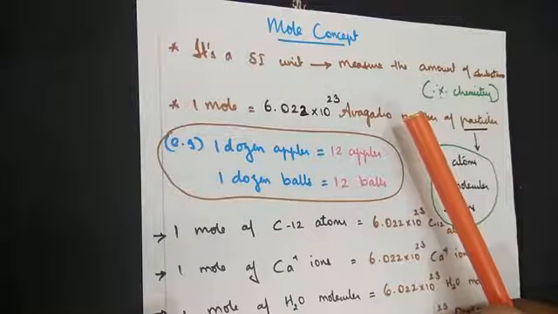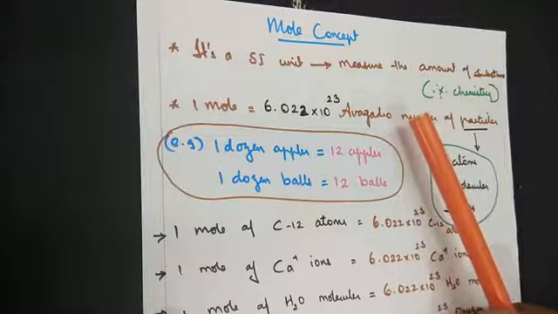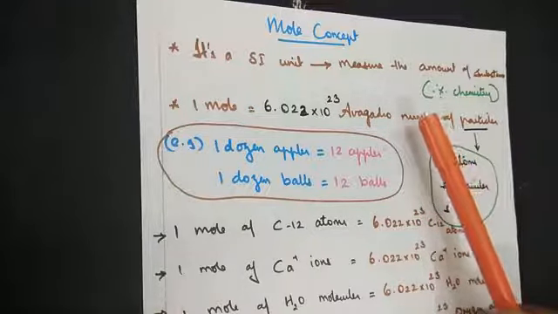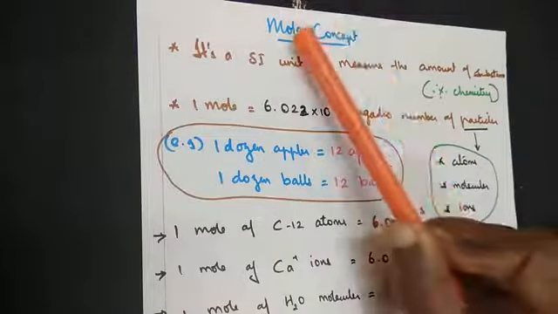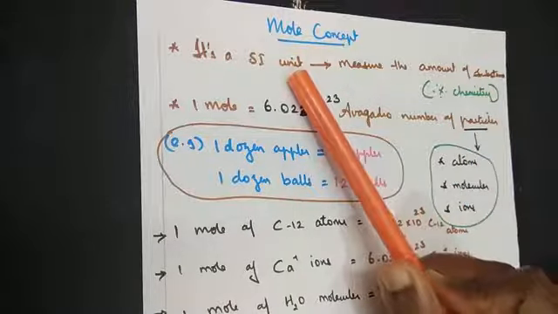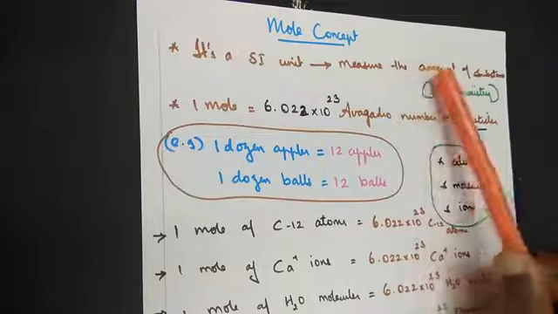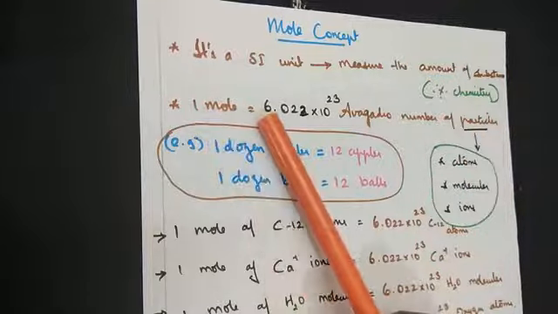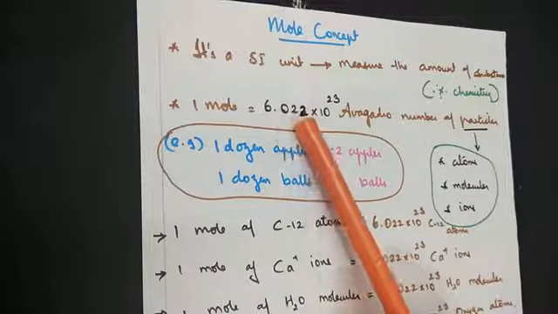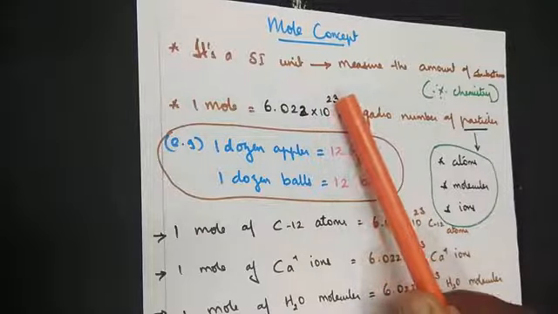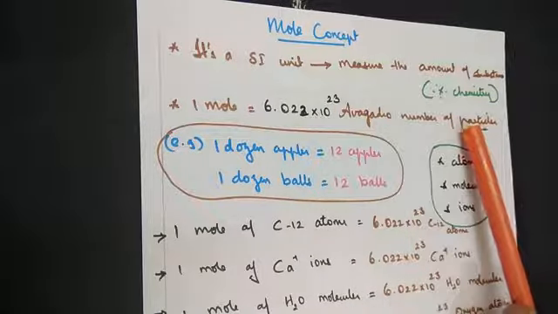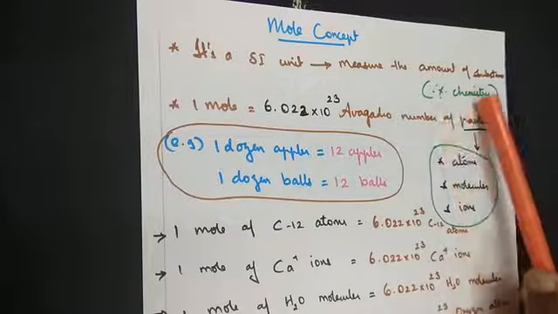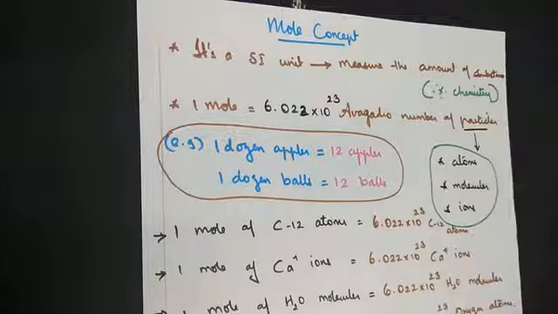As you are aware, there are plenty of SI units to measure the quantity of a given material or substance. Similarly, mole is also a type of SI unit which is used to measure the amount of substance. But since the value of 1 mole is equal to 6.022 × 10^23 Avogadro number of particles, we do not use it on a day-to-day basis, only in chemistry in the laboratories.